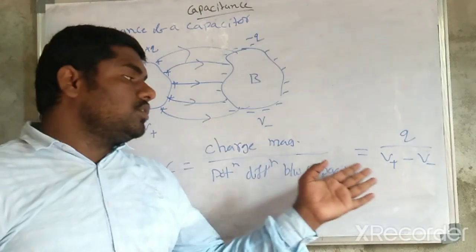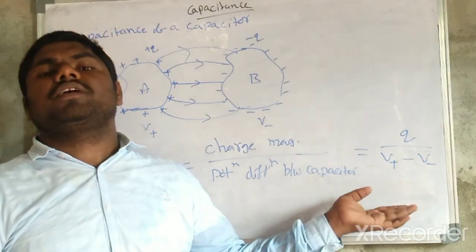So dear students, you may remember this formula while doing numerical problems.